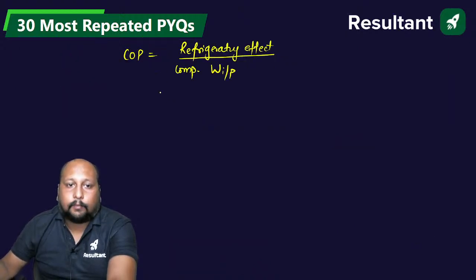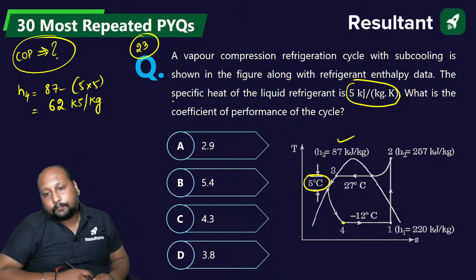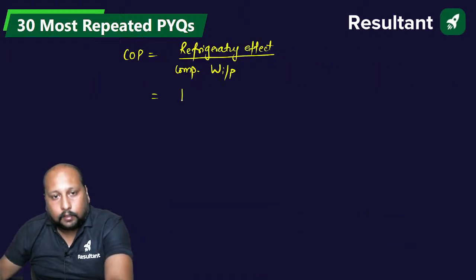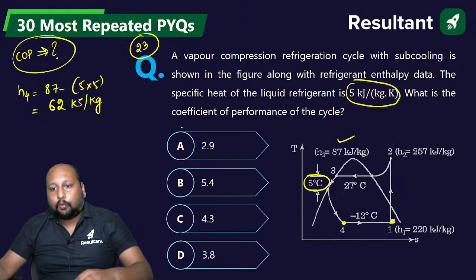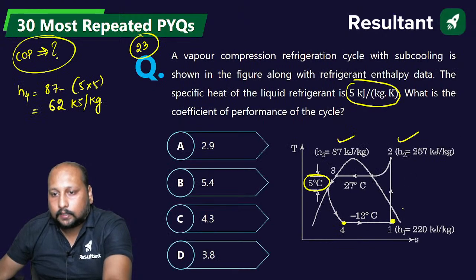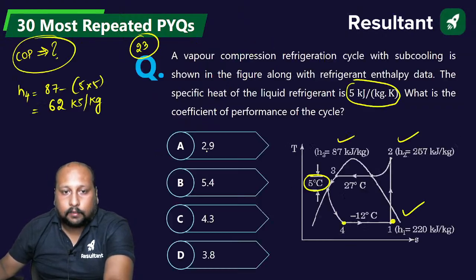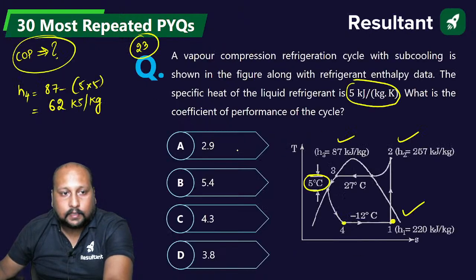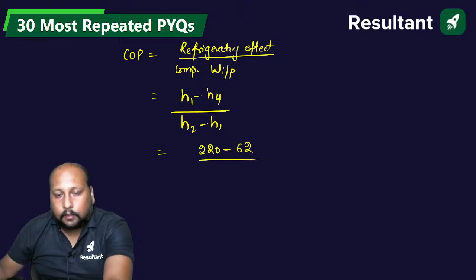The refrigerating effect is H1 minus H4, and the work input is H2 minus H1. So let's place all the values. H1 is 220 minus H4 is 62, divided by H2 is 257 minus 220. Let's quickly do it.